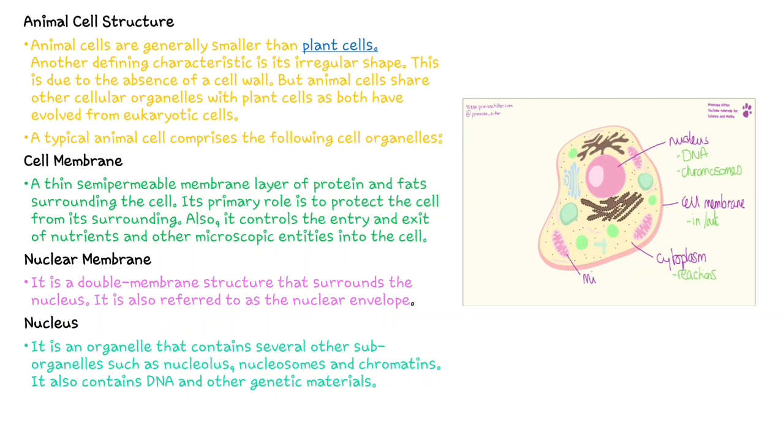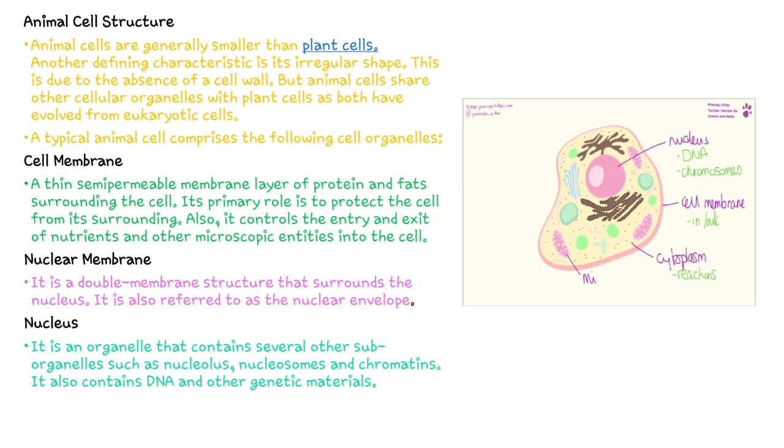But animal cell shares other cellular organelles with plant cells, as both evolved from the eukaryotic cells. So as I told you, we as animals and plants are all from the same genetics or same generations only. So most of the organelles are the same in the plant and animal cell, except for a few like chloroplast and cell wall.